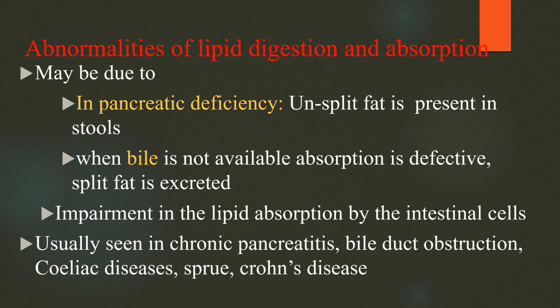Steatorrhea may be due to pancreatic deficiency or deficient production of bile. In pancreatic deficiency, unsplit fat is present in stool, meaning the enzymes do not act on fats, so undigested fat is excreted in stool. Whereas when bile is not available, there is a defect in absorption. Pancreatic enzymes will act on lipids, but absorption is defective, so split fat is excreted. This is impairment of lipid absorption by the intestinal cells, usually seen in chronic pancreatitis, bile duct obstruction, celiac disease, sprue, and Crohn's disease.